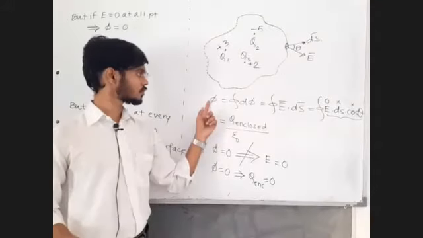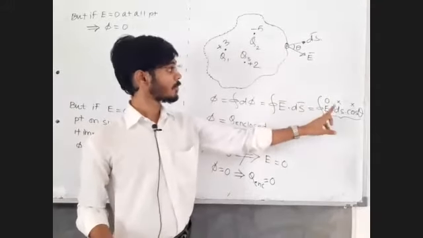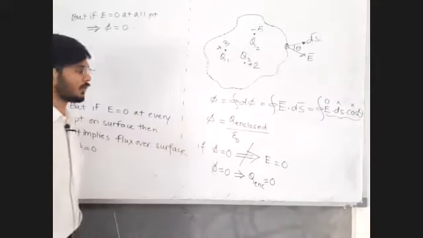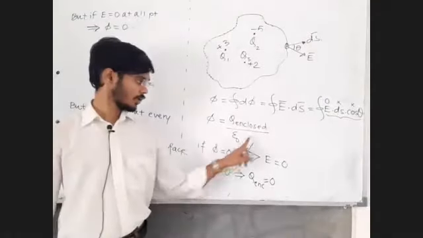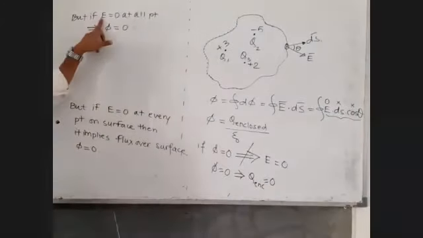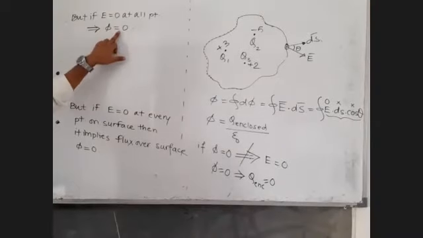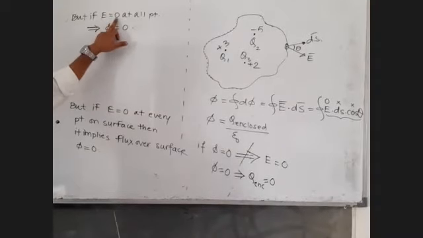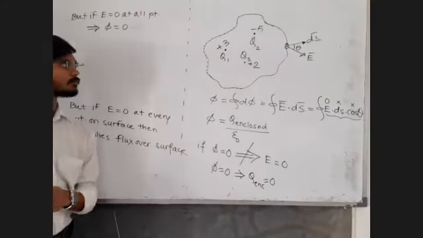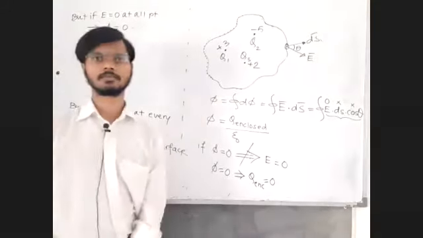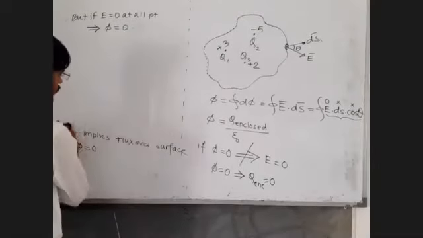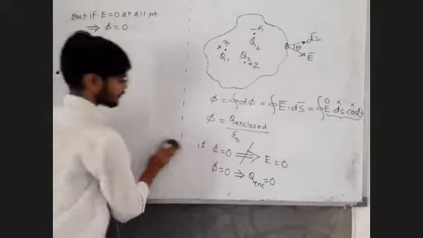So phi equal to 0 does not mean that E must be 0, but if E is 0, it certainly means phi is 0. Are you getting this? Phi equal to 0 does not imply E equal to 0, but if E is equal to 0, then phi must be 0. Got it? Yes. Fine. So these are some notes about the Gaussian theorem. Okay. All right.